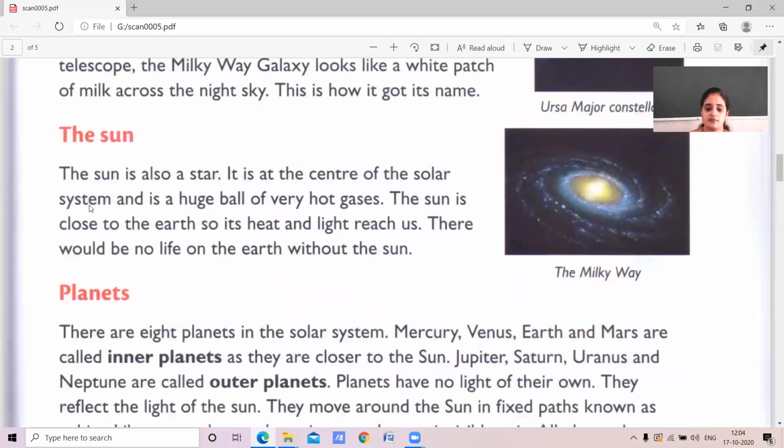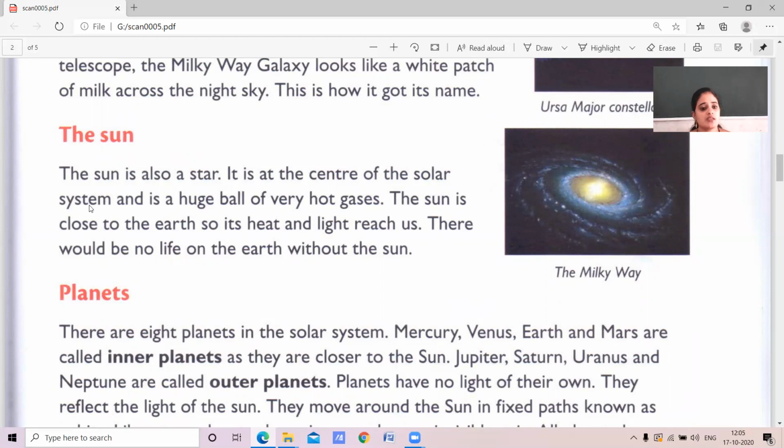What about the sun? The sun is also a star, children. Remember it. The sun is a star. It is the center of the solar system. It occupies a place in the central part of the solar system. What is the unique thing about the sun? The unique thing about the sun is it is a huge ball of very hot gases.